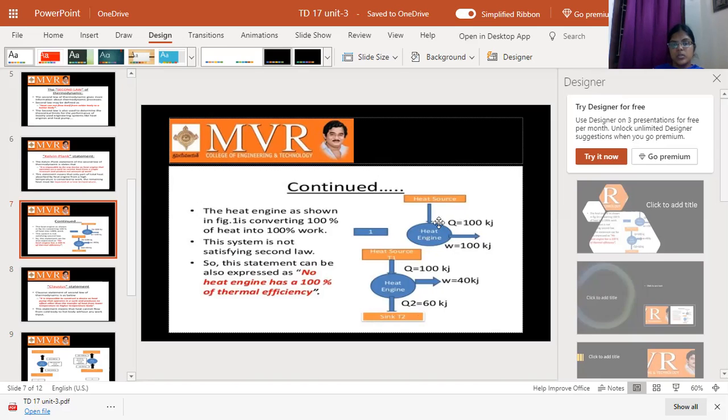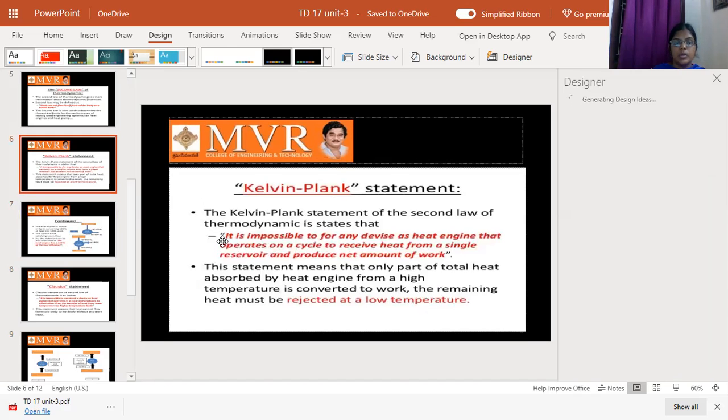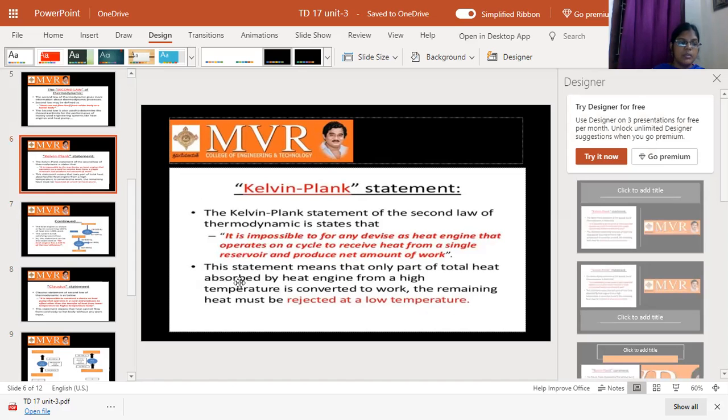Understand, students? This diagram shows the second law of thermodynamics, and this diagram shows the Kelvin Planck statement. Taking heat from a heat source and converting the complete amount of heat into complete work is not possible. It violates the second law of thermodynamics. So this is the procedure for the Kelvin Planck statement.